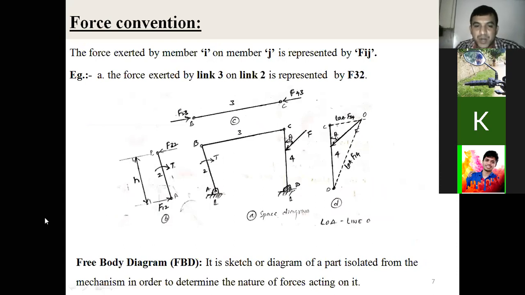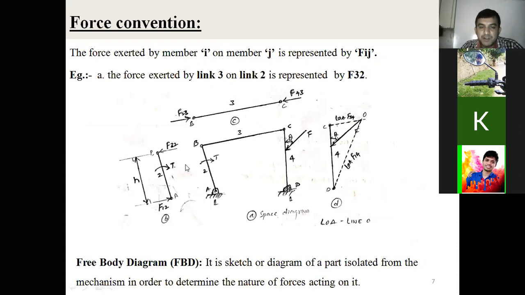That's very important. The force exerted by member I on member J is represented by F suffix ij.